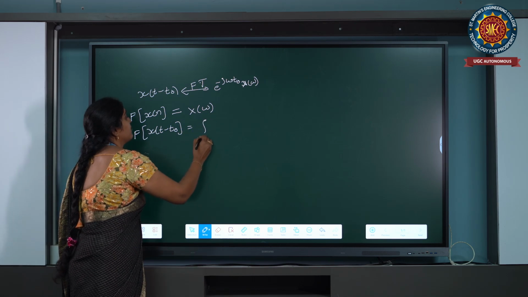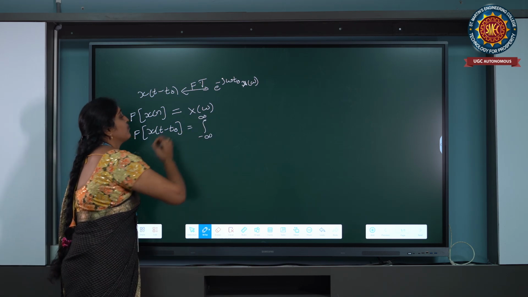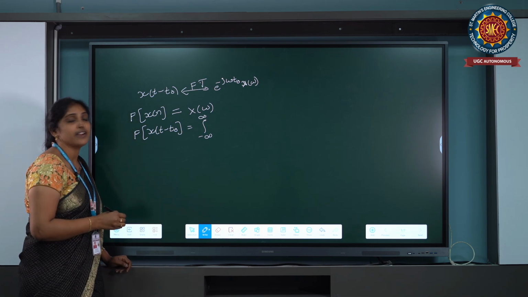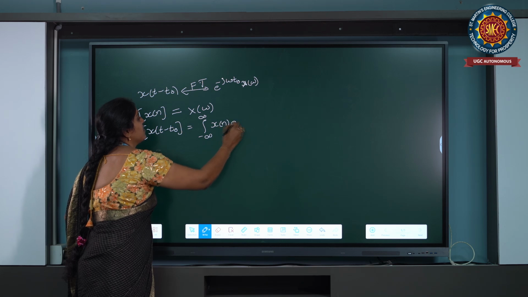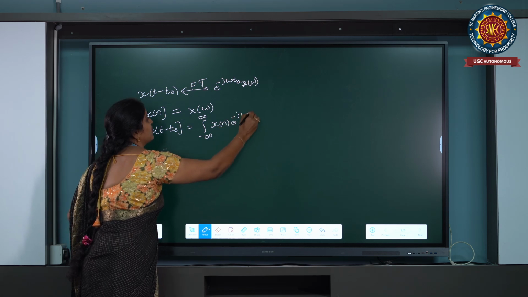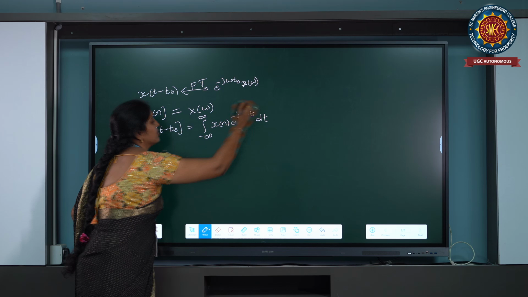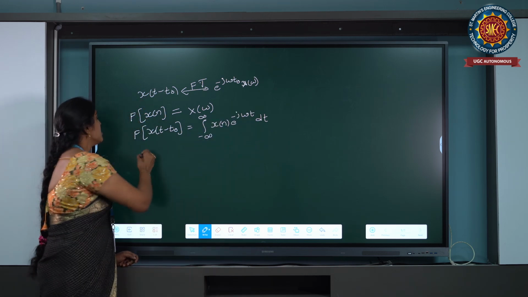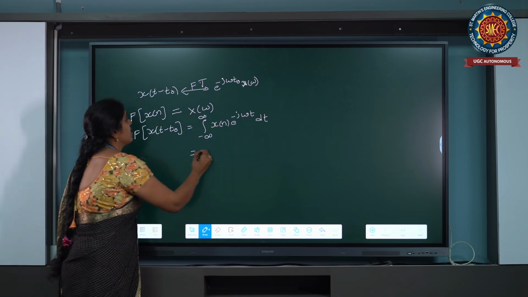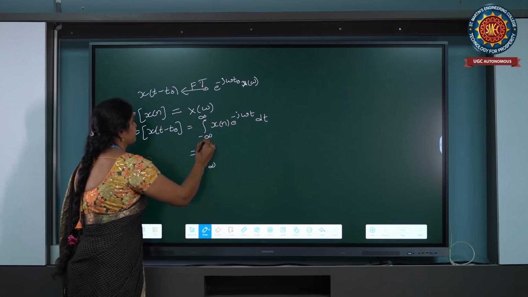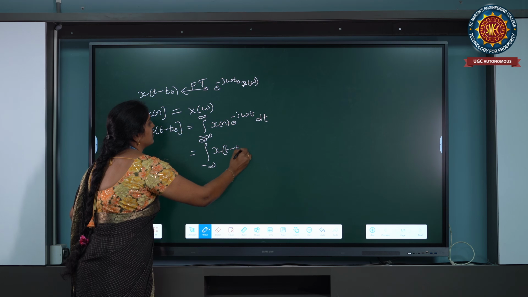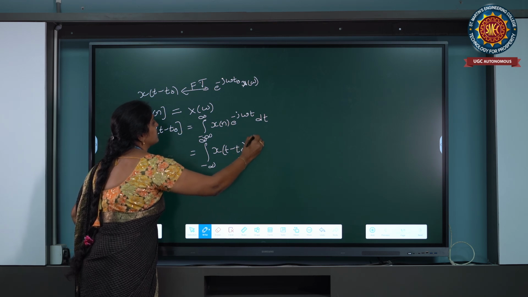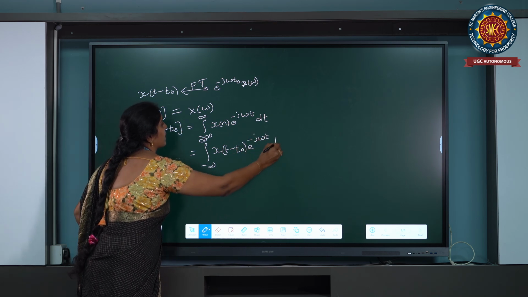First we write the Fourier transform formula: integration from minus infinity to infinity of x of t into e power minus j omega t into dt. This is the Fourier transform formula. Next, in place of x of t, we substitute x of t minus t naught, into e power minus j omega t into dt.